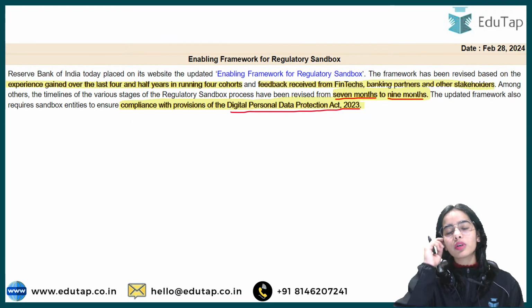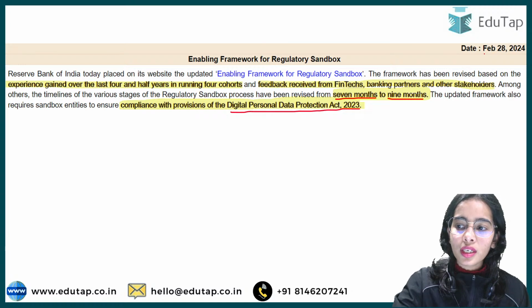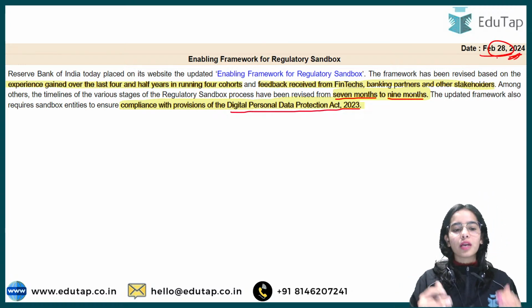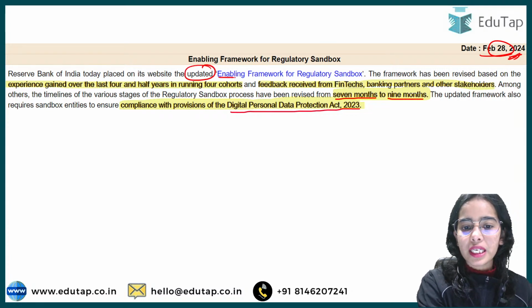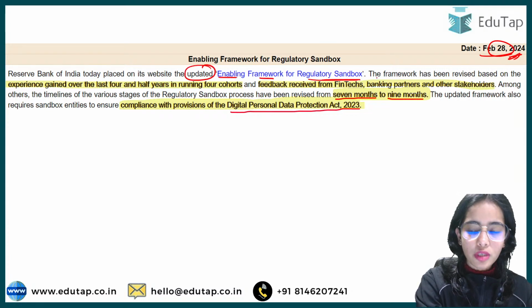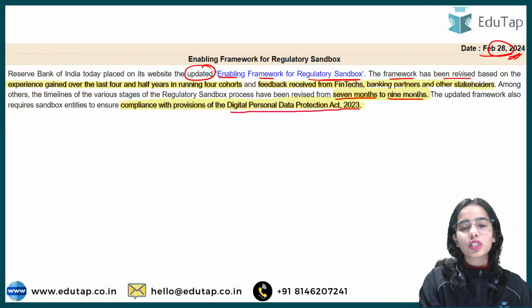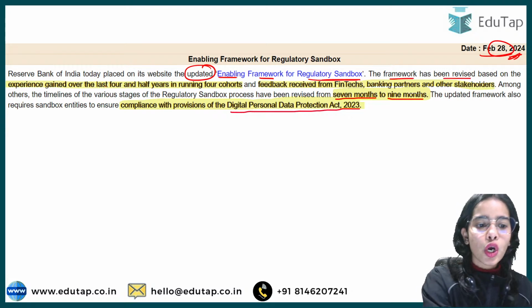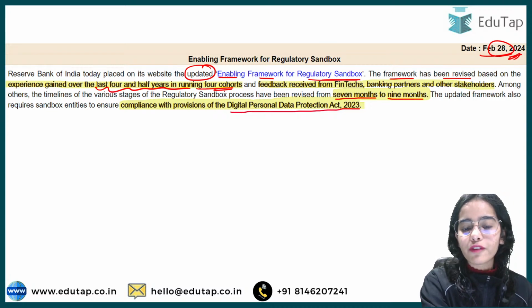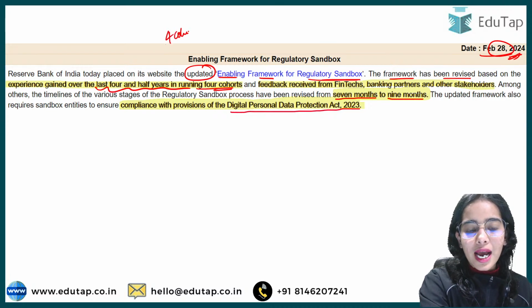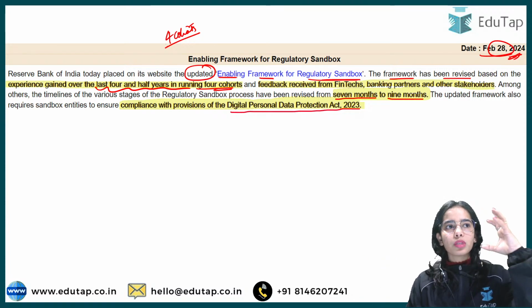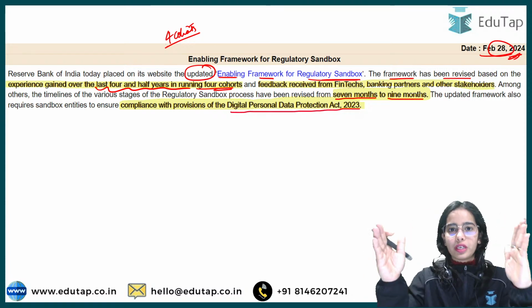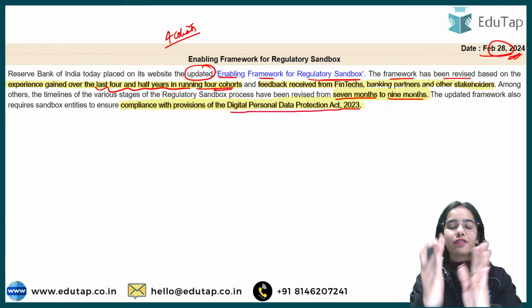Why are we talking about the framework right now? Because on February 28, 2024, the RBI released an update to the enabling framework for the regulatory sandbox. The framework has been revised based on the experience that the RBI has gained over the last 4.5 years in running 4 cohorts. Cohorts means what? They are the end-to-end sandbox process, from the application phase, to the testing phase, to the exit phase.